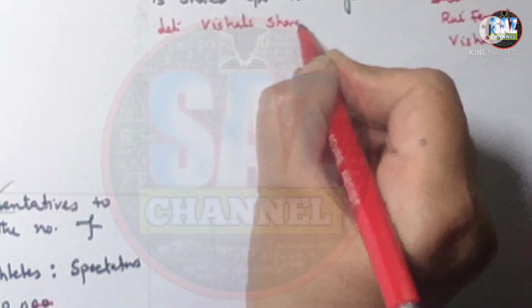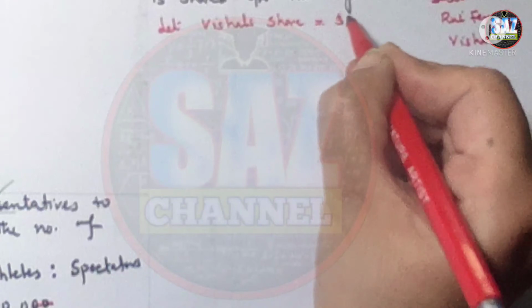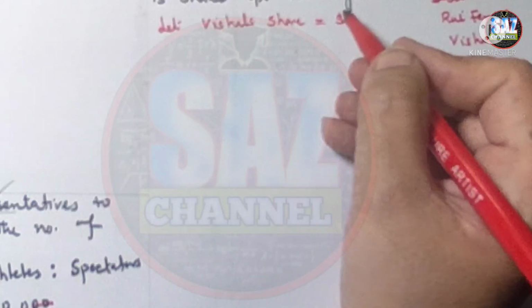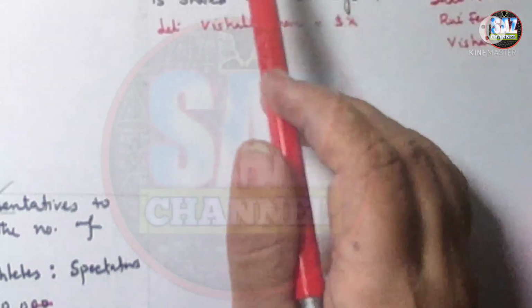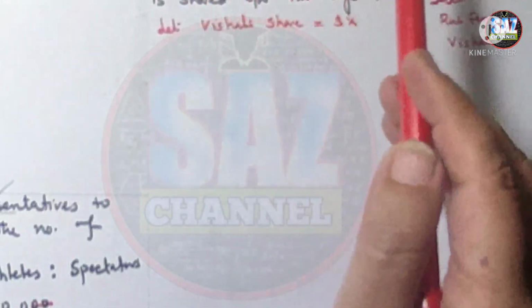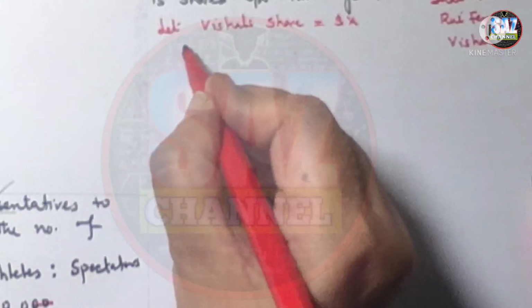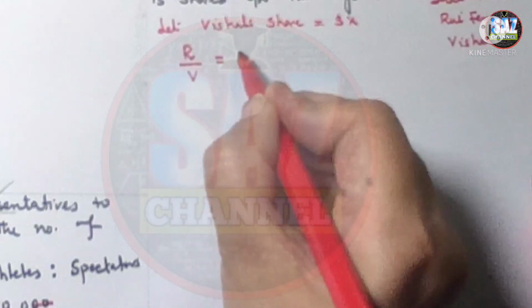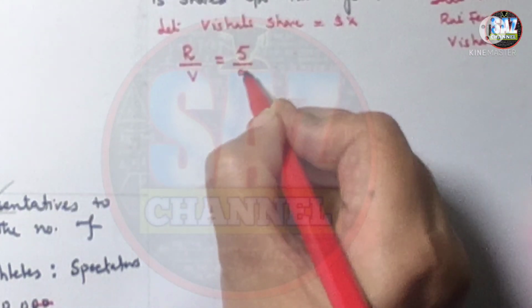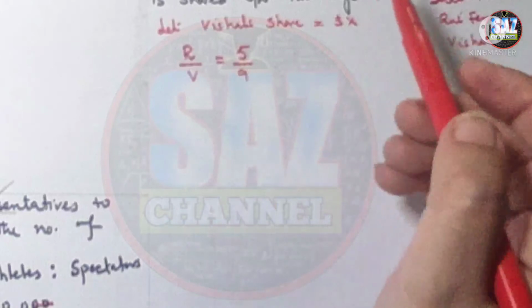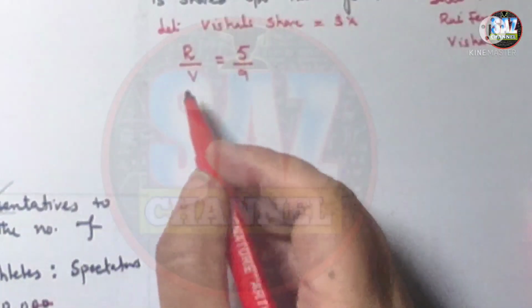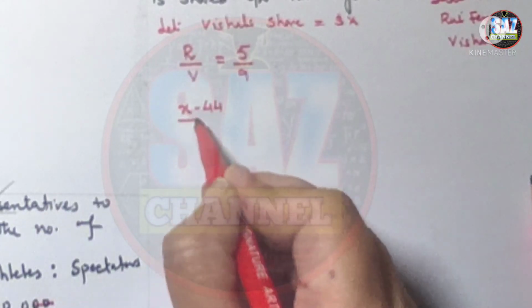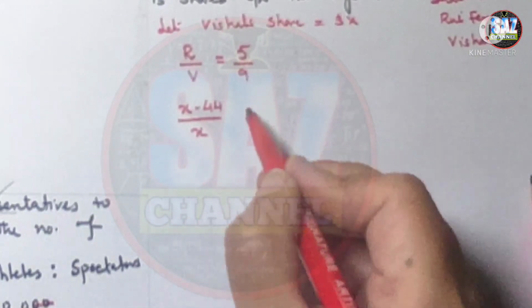Then Rui Fang is getting 44 less, so X minus 44 is Rui Fang's share.